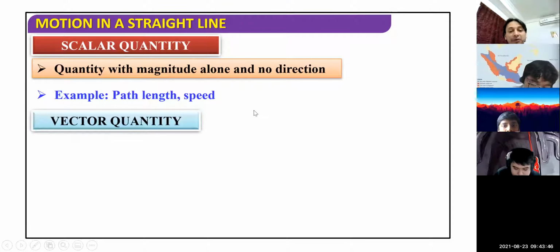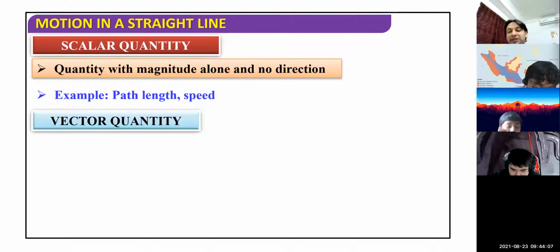For example, path length, speed, distance, work, and so many. Density, volume. In chapter 1 we discussed density. Is density a scalar quantity or vector quantity? Is volume a scalar or vector?